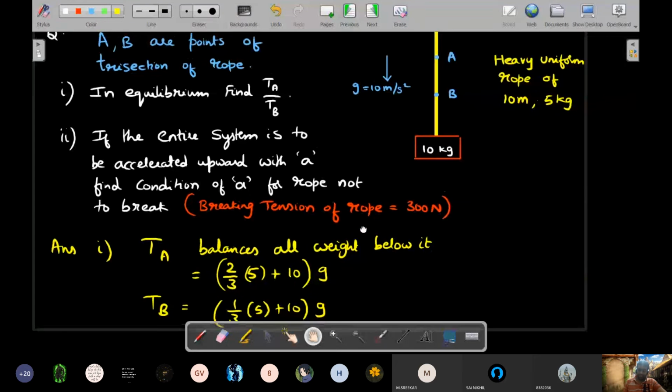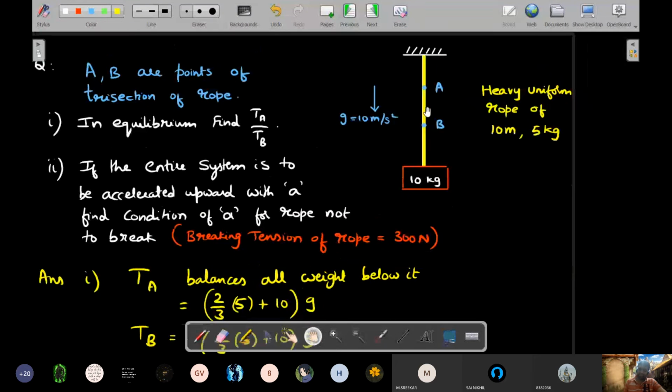Whatever logic I said, that tension at any place balances the entire weight below. Therefore, the highest tension would be seen at the topmost point. For a hanging rope, the highest tension is at the top because at that place it balances the whole rope and this object. So if the breaking condition were to happen, the danger of breaking is always at the top. For this particular problem, in order to see whether it breaks or not, my job is to include the tension on the ceiling.